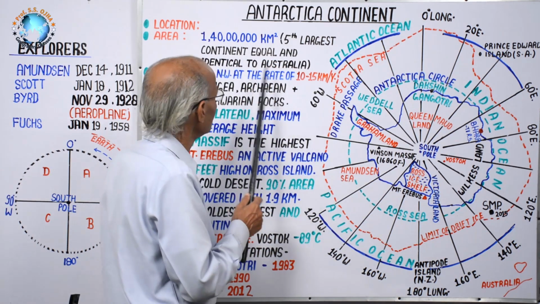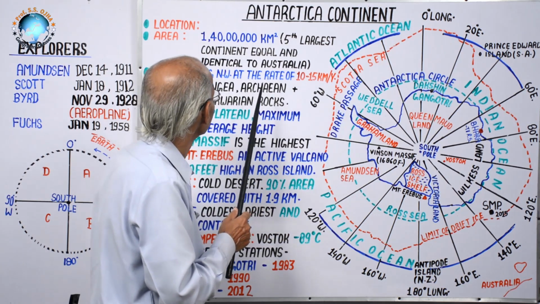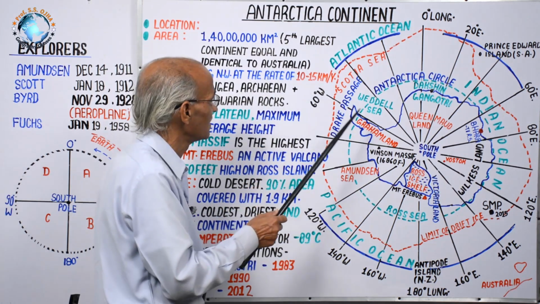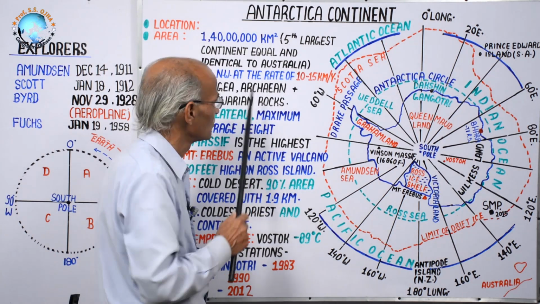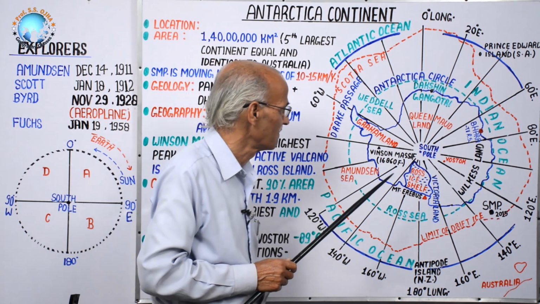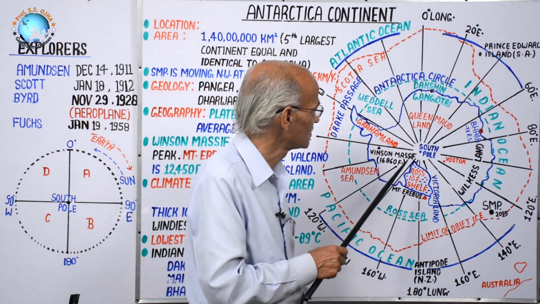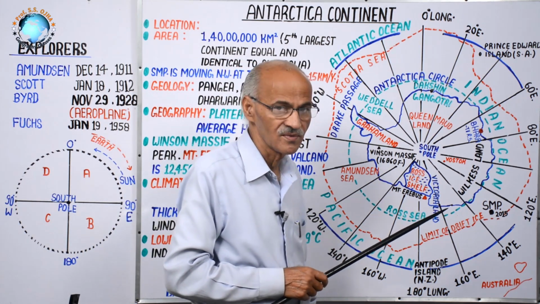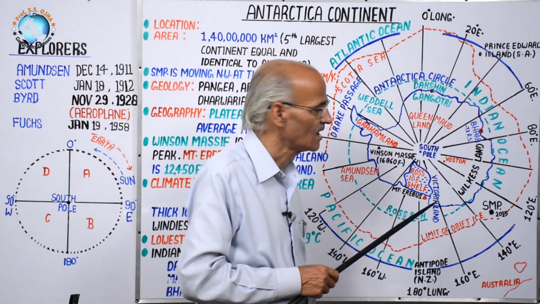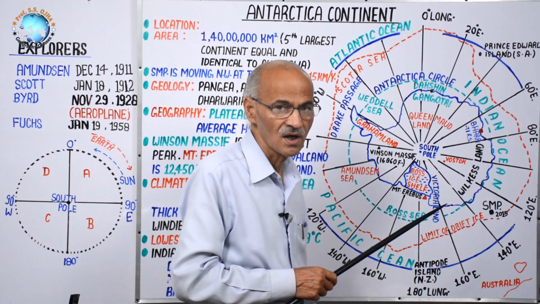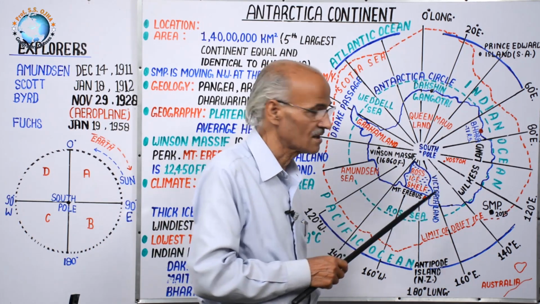Now, one important feature is that it is nearly equal in area to Australia and also identical to Australia. Once a question was asked in UPSC: which is the identical continent of Australia? So the answer is Antarctica.